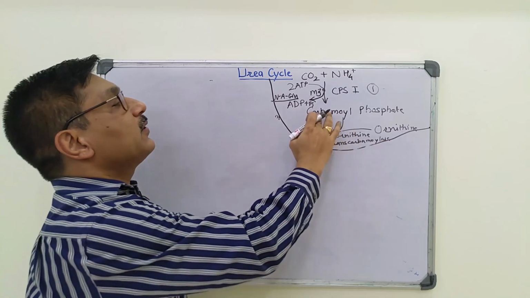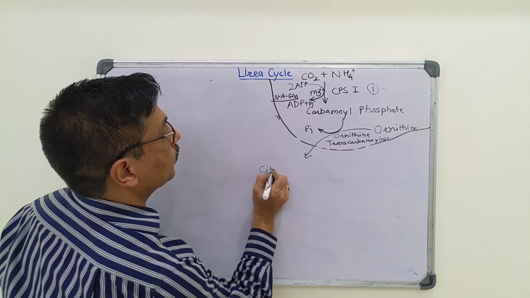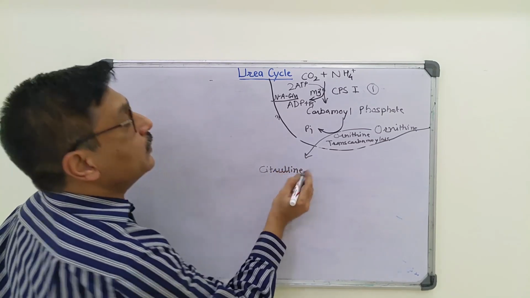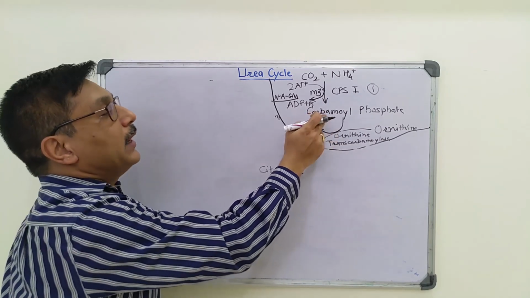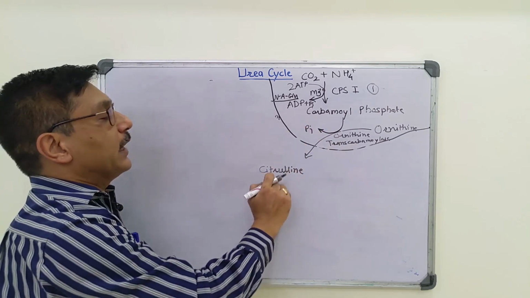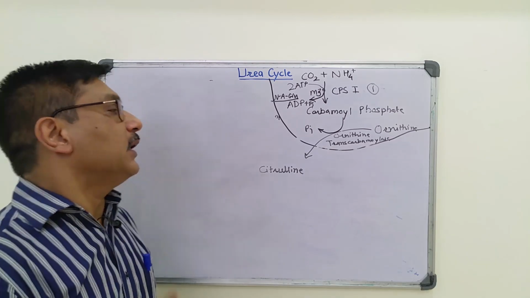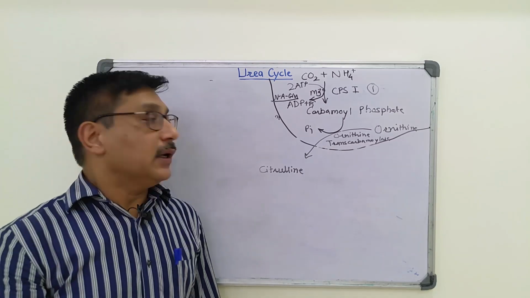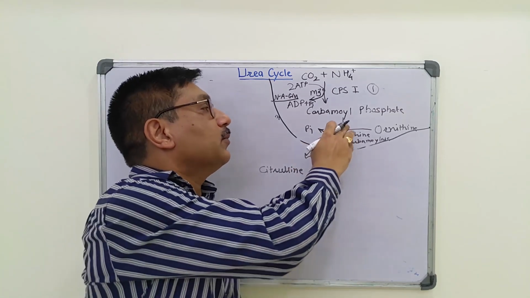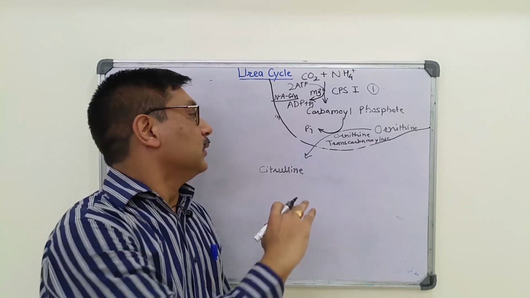This enzyme condenses carbamoyl phosphate with ornithine to form citrulline. Citrulline is synthesized in the mitochondria and then it is transferred to cytoplasm. There is a transport system for ornithine and citrulline. For every molecule of ornithine entering the mitochondria, one molecule of citrulline comes out of mitochondria.